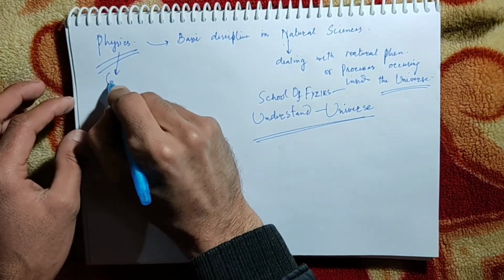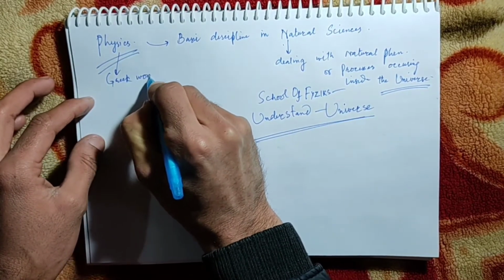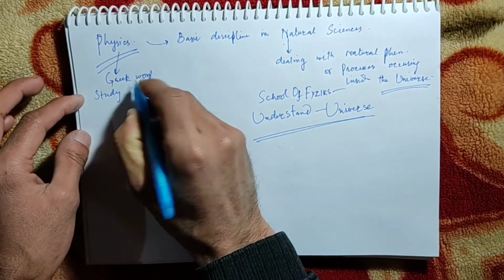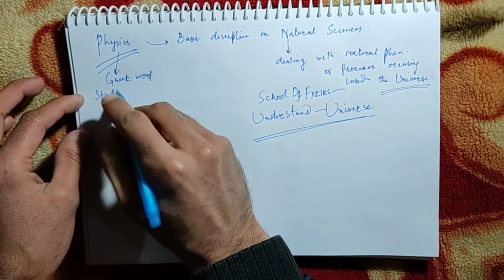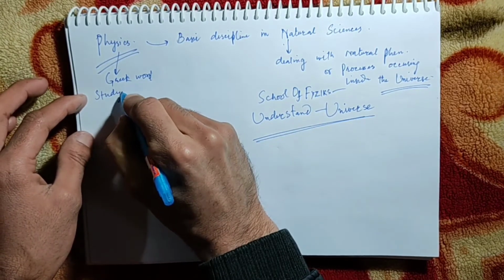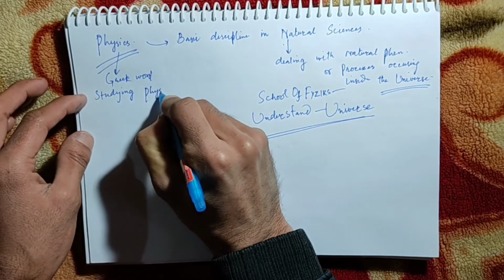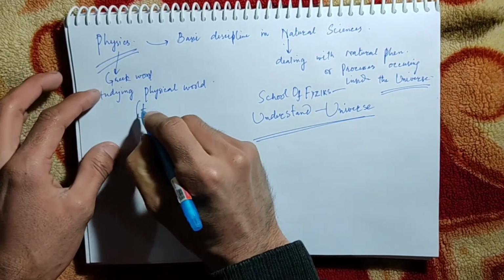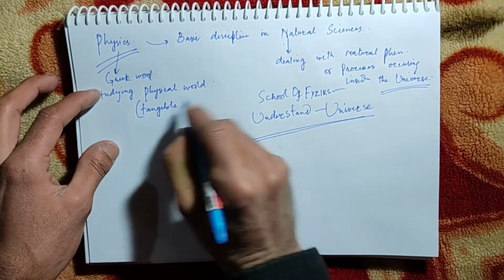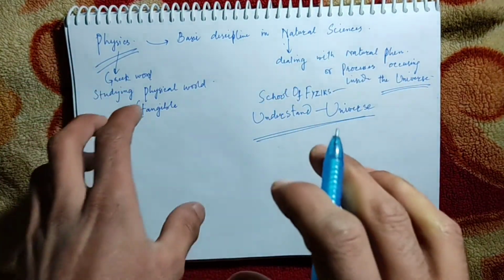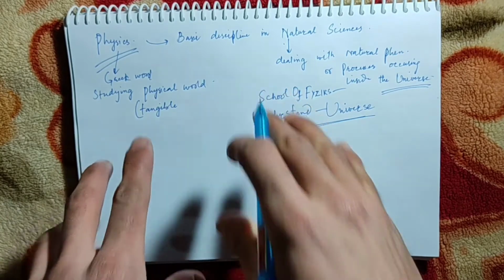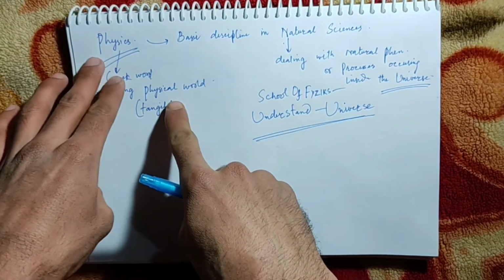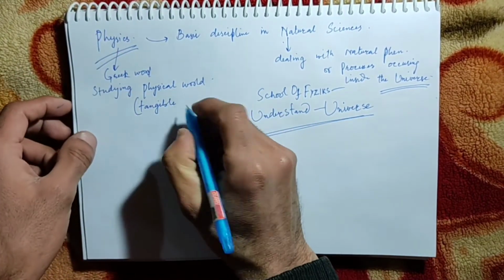It comes from a Greek word which means study or studying the physical world. Physical, or I can say tangible world for simplicity. Tangible world, which can be observed through our eyes, which can be observed experimentally. I told you earlier, these are the things which can be reproduced experimentally inside the lab. That deals with the science, and here particularly with physics, the tangible world.